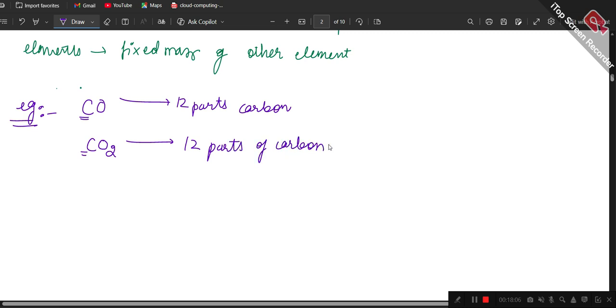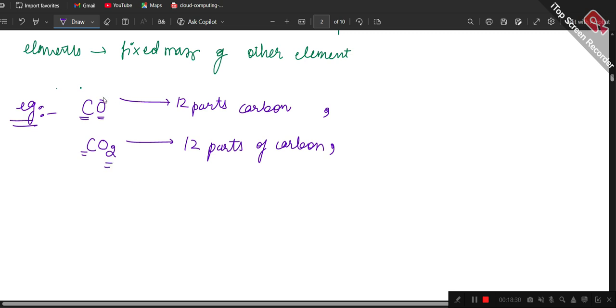Please be very attentive, because this particular one can be a bit confusing, but we are going to look at this example and everything will be clear. So, 12 parts of carbon in carbon monoxide as well as in carbon dioxide. Now we have oxygen.